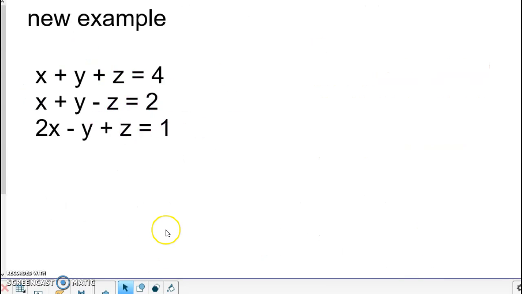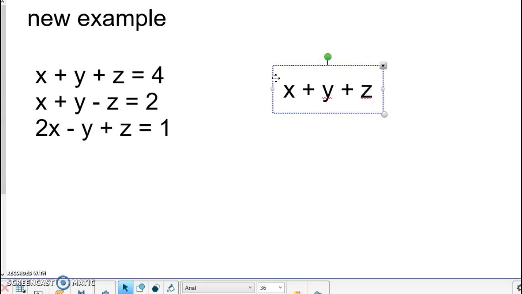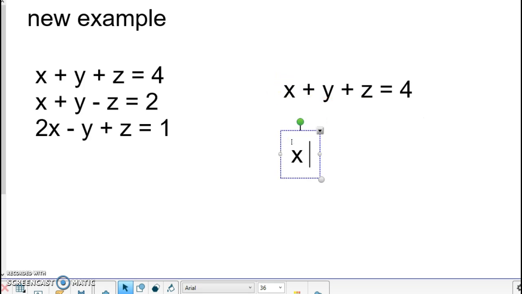All right, let's go through one more. So we start off with this original. We're going to have to work with 2 at a time. So I'm going to take the first 2. I'm just going to write them over here to the right. So I have x plus y plus z equals 4. And my second one, x plus y minus z equals 2.